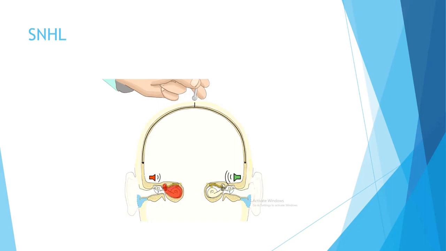So if there is sensorineural hearing loss only, the Weber will be lateralized to the normal ear. But when there is conductive hearing loss, then the external sound is masked. All of the sound going through bone conduction reaches the inner ear on the affected side, better than the normal side. On the normal side, since the external ear and middle ear are intact, there is masking of the tuning fork sound because of the sound from the external surroundings. That's why in conductive hearing loss, the Weber is lateralized to the affected ear.